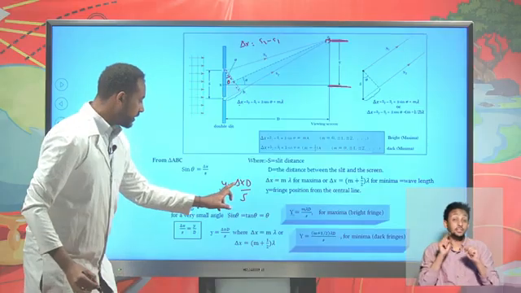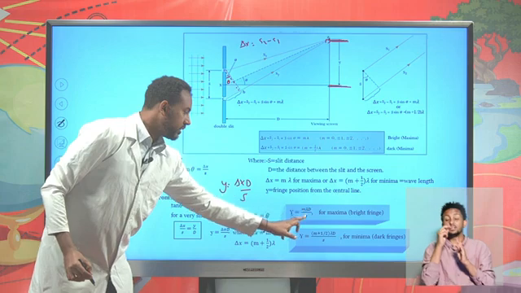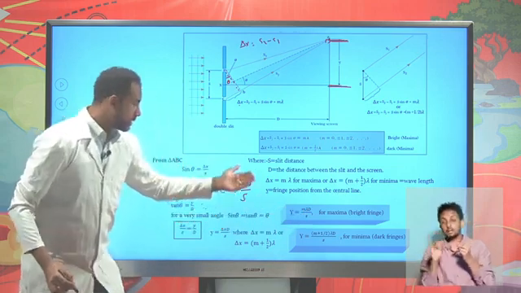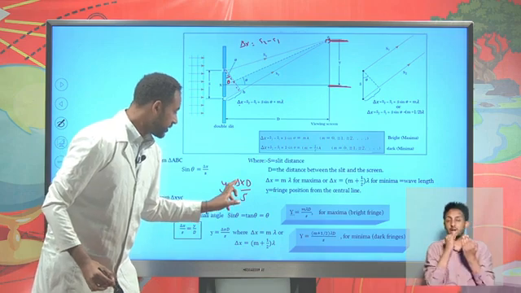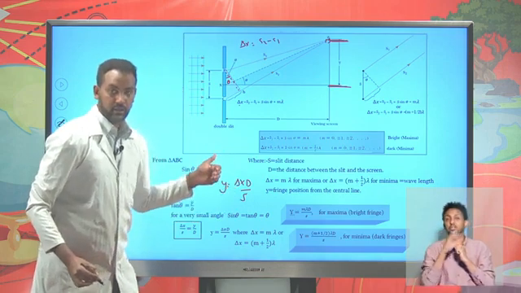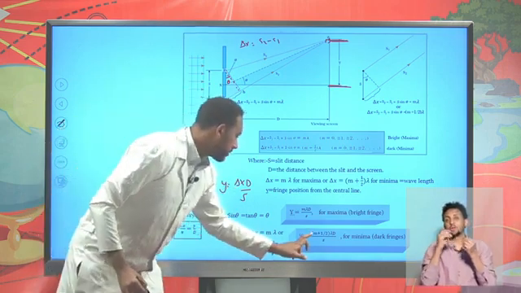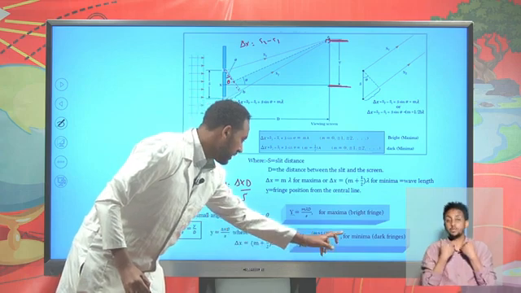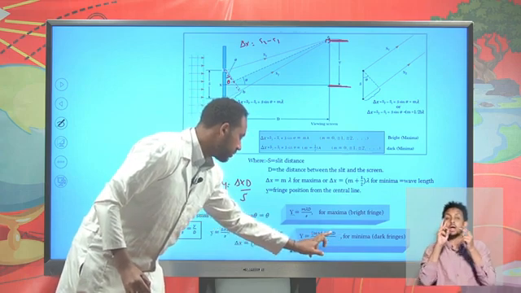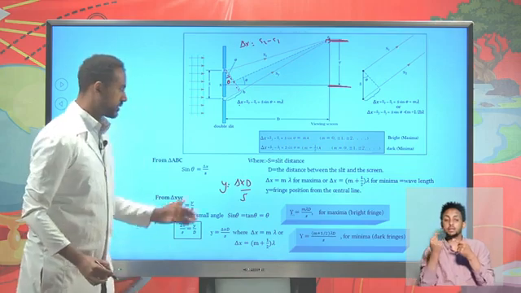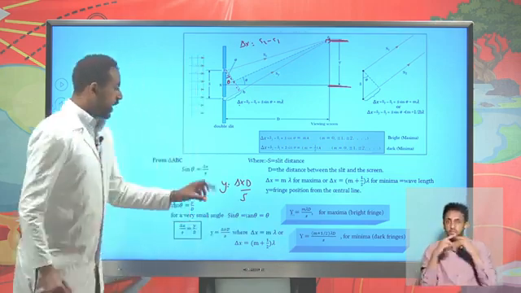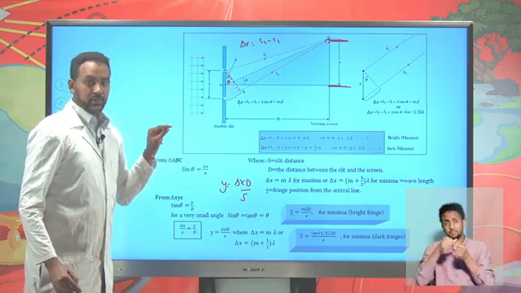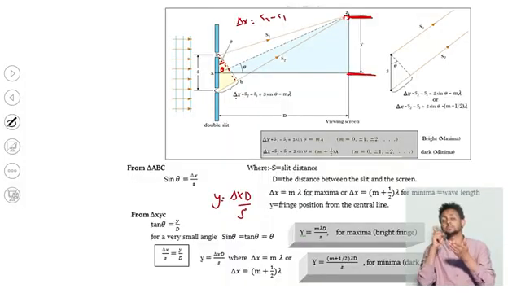But as change in x is m times lambda, y equals m lambda d over s for maxima or bright fringe. Whereas when change in x is an odd multiple of lambda over 2, for minima we have y equals (m plus 1 over 2) lambda d over s. It's possible to have such a mathematical approach. Remember that y is always the distance between the central maxima and any order of the maxima or minima.